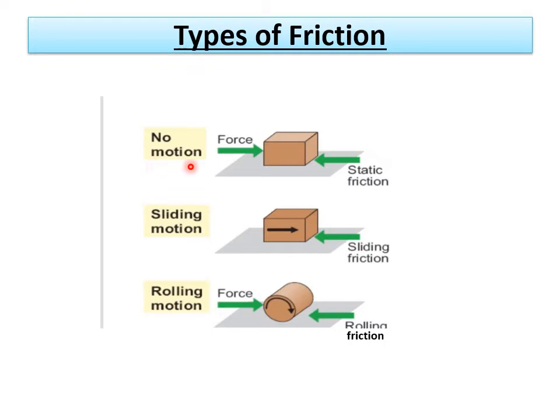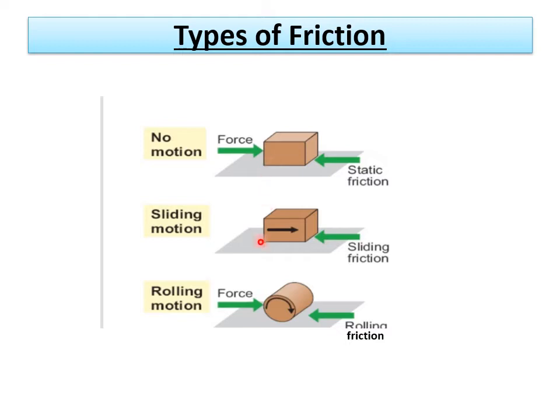Now, types of friction. In general, I am explaining the points you have to remember about static, sliding, and rolling friction. If you apply a force on this block, in general the body will not move. That means the opposing force and the applied force are equal and opposite to each other. That is the reason we don't find any motion of the block on this surface. That type of friction is static friction.